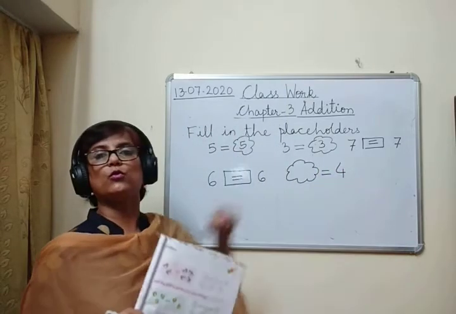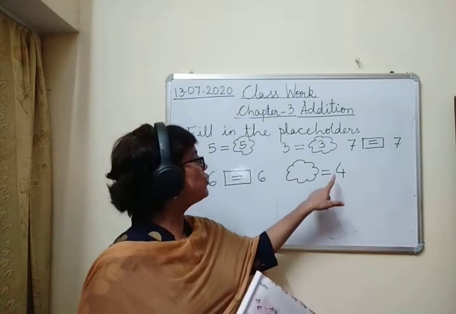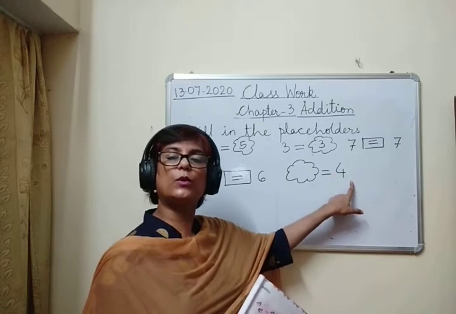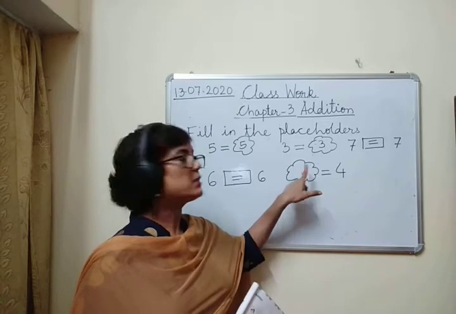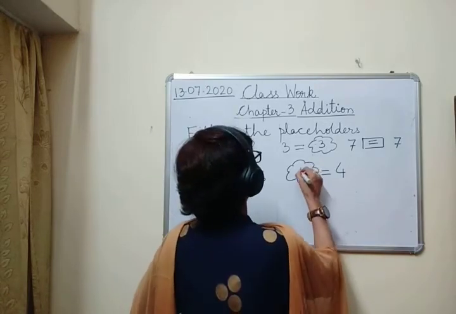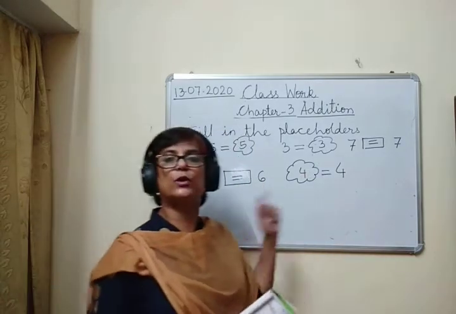Is equal to 4. Now sign of is equal to is there. बीच में क्या है? Is equal to का साइन है. And इस साइड क्या लिखा हुआ है? इस साइड एक नंबर लिखा है, तो इधर भी सेम नंबर होना चाहिए. Since there is sign of is equal to, so 4 is equal to 4. Okay, 4 is equal to 4.